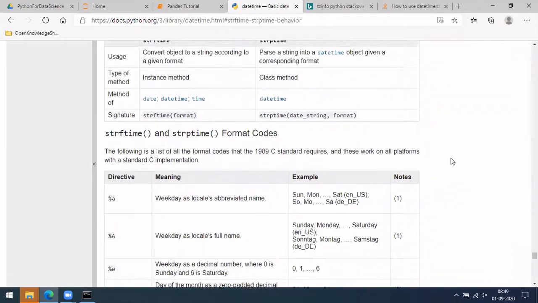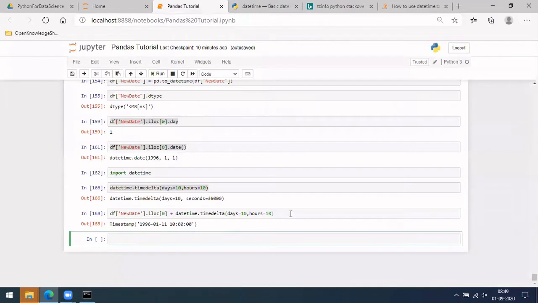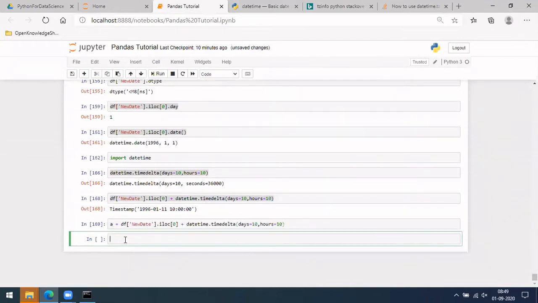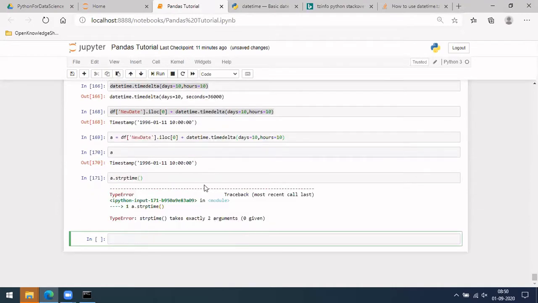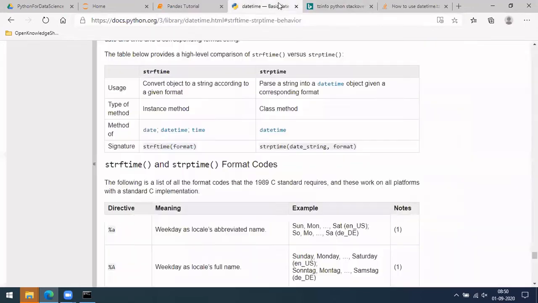What it actually means is you can convert your date into, let me copy it to some value, a equal to this one. I'm only worried about the time rather than the pandas thing. For this you can do strip time, which takes exactly 2 arguments. Let me give that.